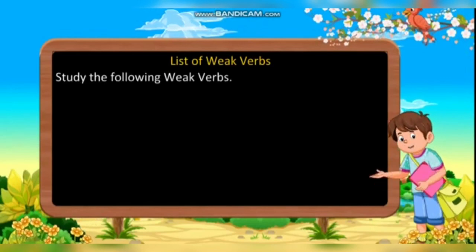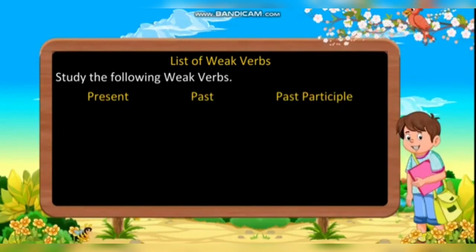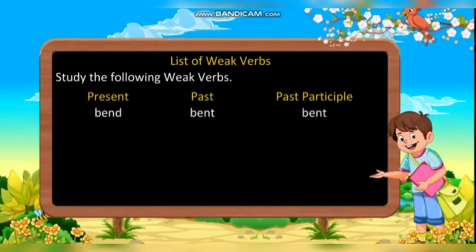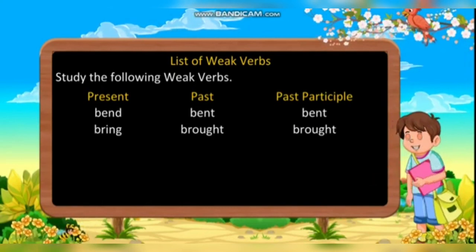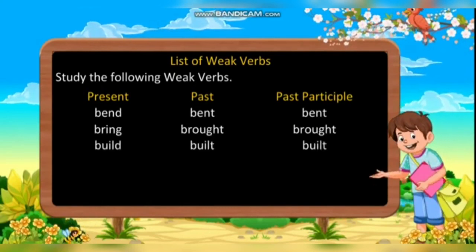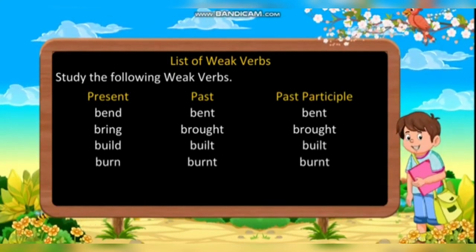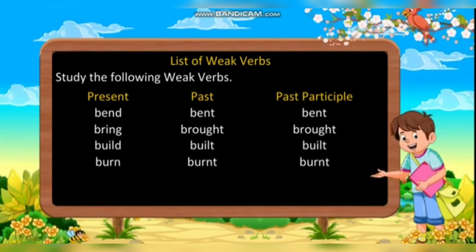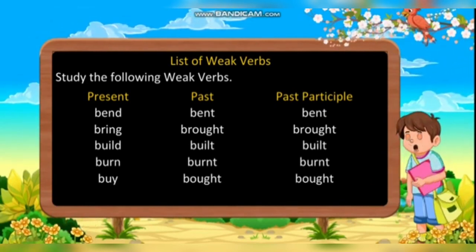Study the following weak verbs. Present, past, past participle. Bend, bent, bent. Bring, brought, brought. Build, built, built. Burn, burnt, burnt. Buy, bought, bought.